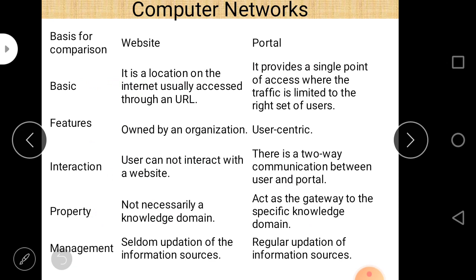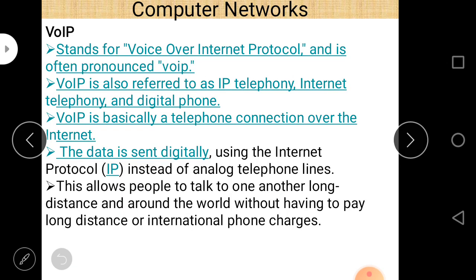Property: a website is not necessarily a knowledge domain, but a web portal acts as the gateway to a specific knowledge domain. Last point, management: seldom updation of the information sources for a website, and regular updation of information sources for a web portal. This is the difference between a website and a web portal.